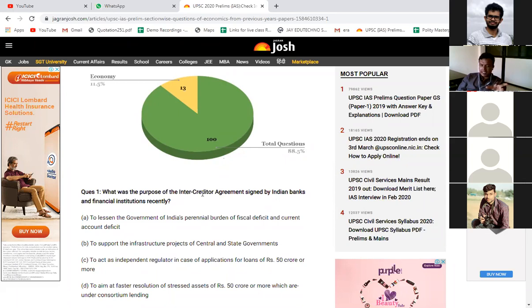So the intercreditor agreement is there. We will read the options one by one. What could be the purpose of this intercreditor agreement signed by the Indian banks and financial institutions? First statement: to lessen the Government of India's perennial burden of fiscal deficit and current account deficit. Do you think the objective of the agreement between banks and financial institutions will be to lessen the government of India's fiscal deficit and current account deficit? Will it lead to a decrease in the current account deficit and fiscal deficit of the country by having any such agreement between commercial banks and financial institutions?